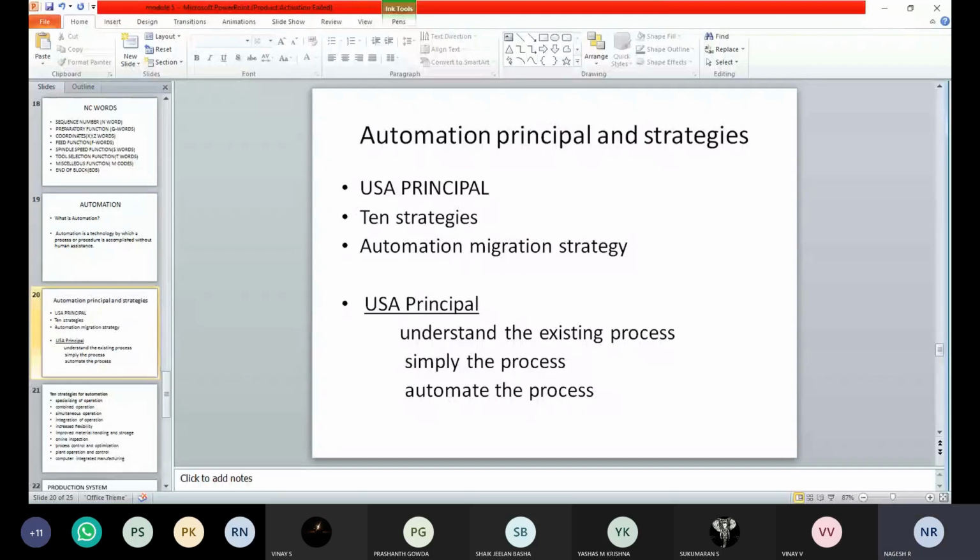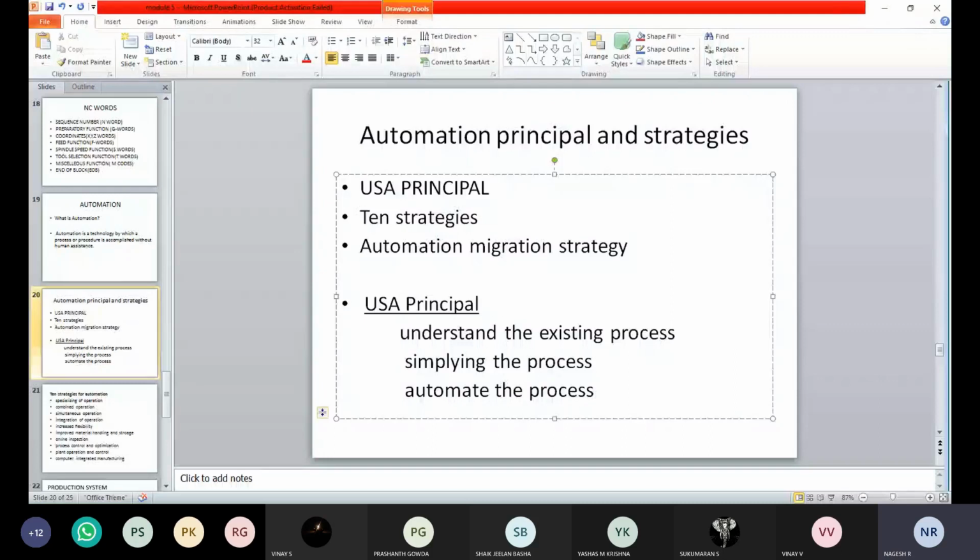In that, the first one I can say is the USA principle. USA here is not the country. As you can see below, U stands for understanding the existing process, S stands for simplifying the process, and A stands for automate the process. So what is this USA principle?